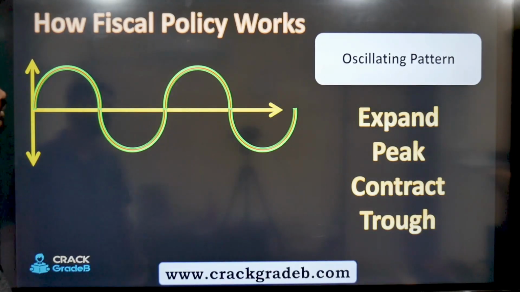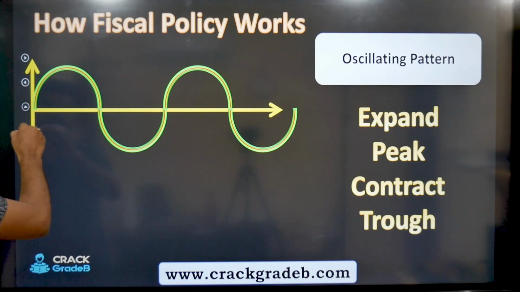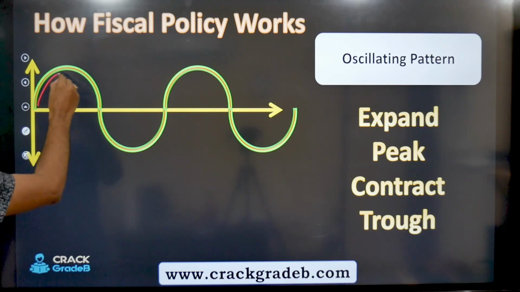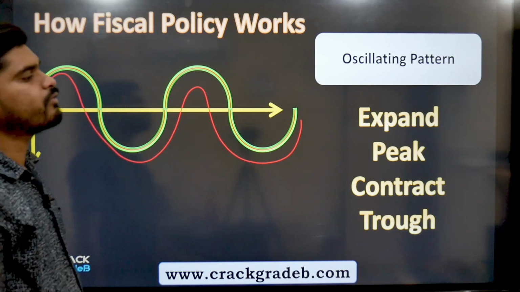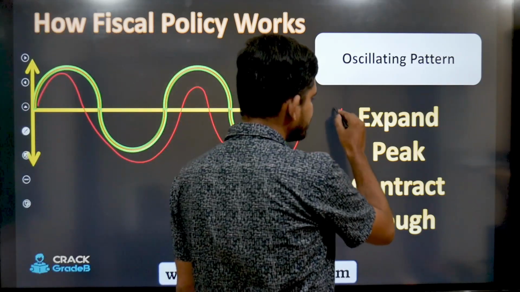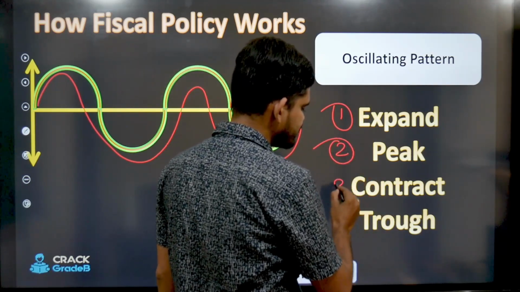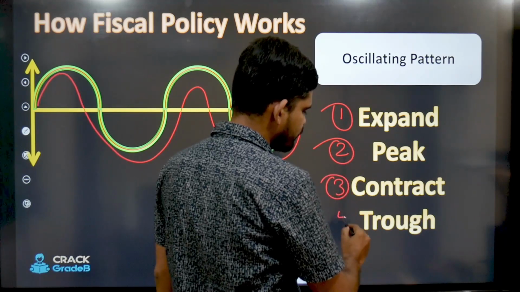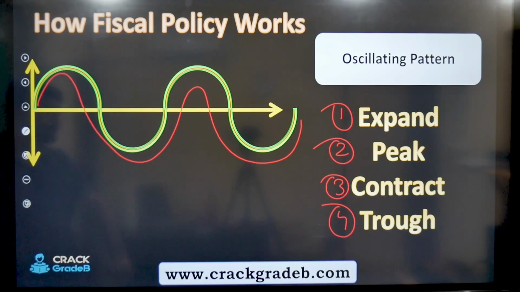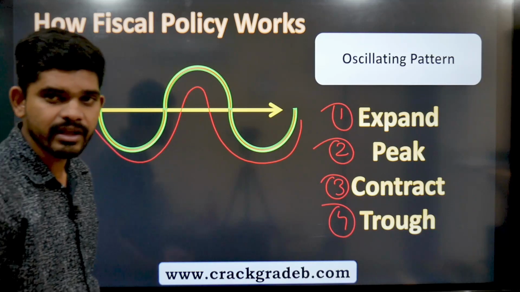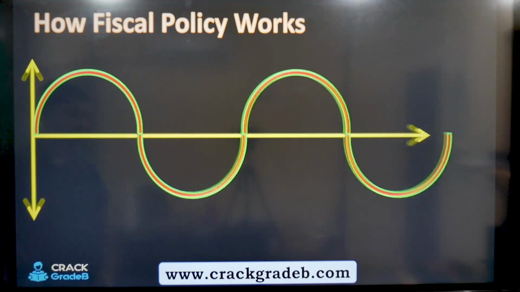Next, let's understand what's oscillating pattern. Now you have seen this graph, one time going up, coming down, going up, coming down and so on. This continues. So there are four phenomena happening. Number one, expand. Number two, peak. Number three, contract. Number four, trough. These are the four phenomena that you can see in oscillating pattern. Now how do we identify where is expand, where is peak, where is contract and where is trough? Let's see in the next slide.